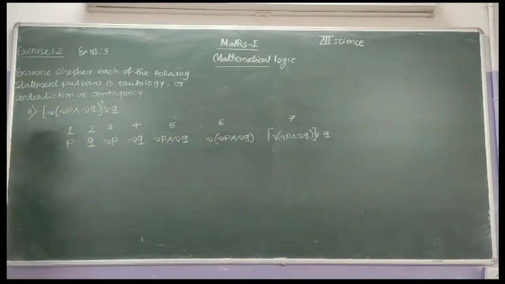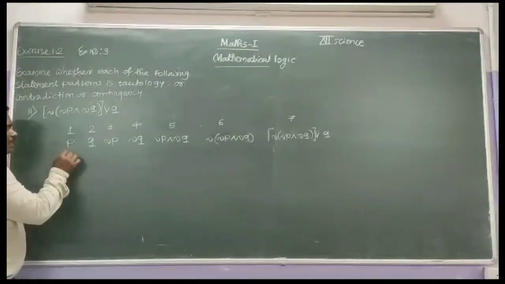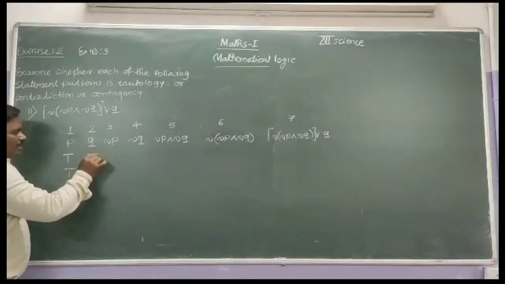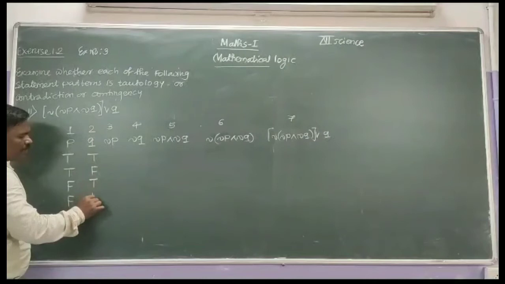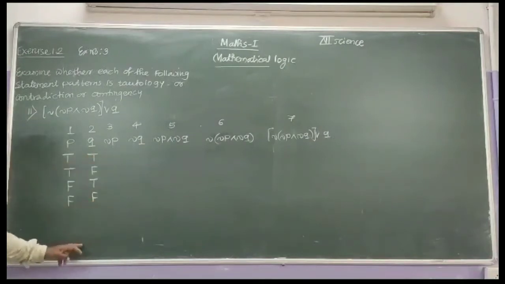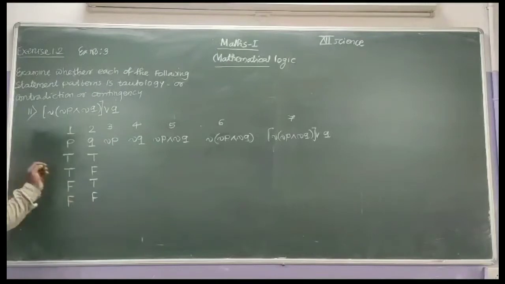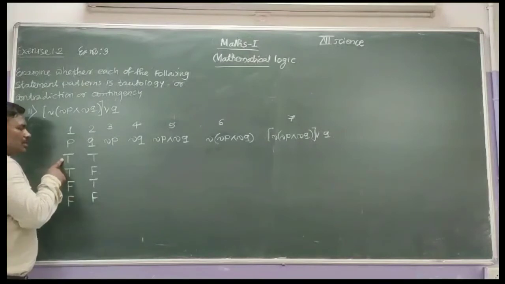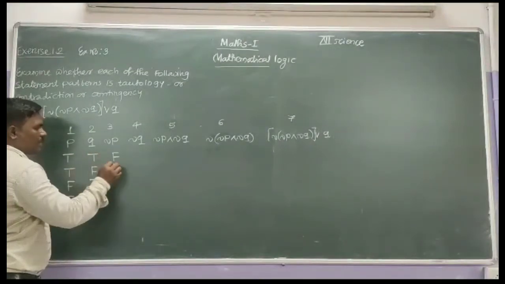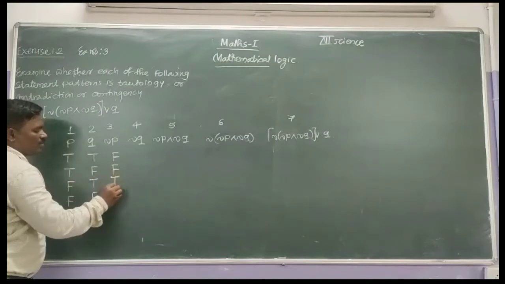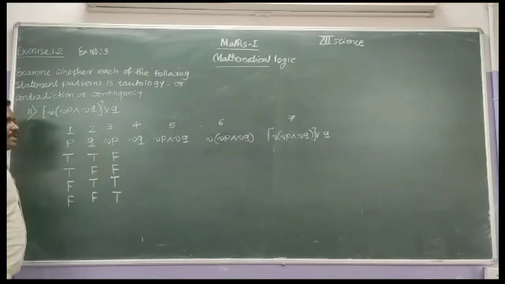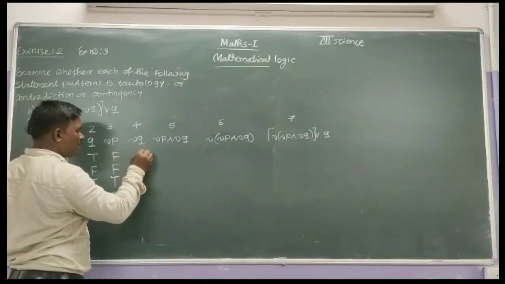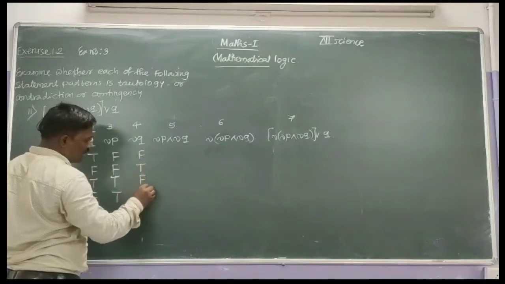The possible truth values of P are true, true, false, false. For Q, we write alternately true, false, true, false. For the negation of P, we know that the negation of true is false and the negation of false is true. Therefore, negation of true is false, again false, then negation of false is true, true. The entries of the negation of Q are false, true, false, true.